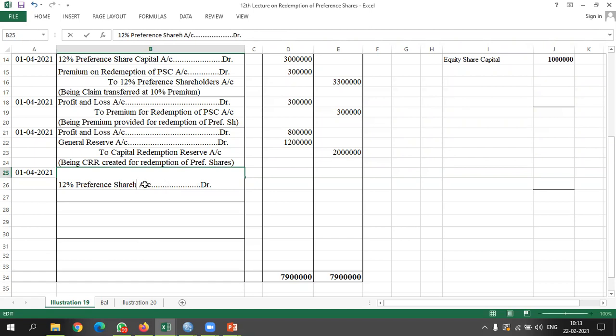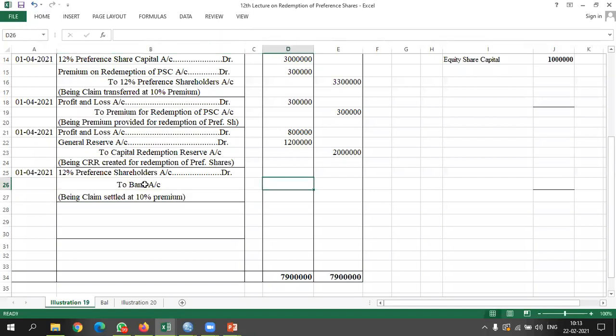Narration will be being claim settled at 10% premium. Okay, amount will be 33 lakhs.